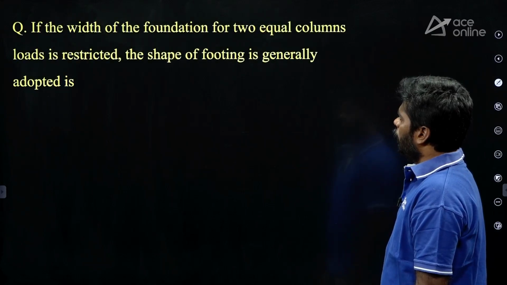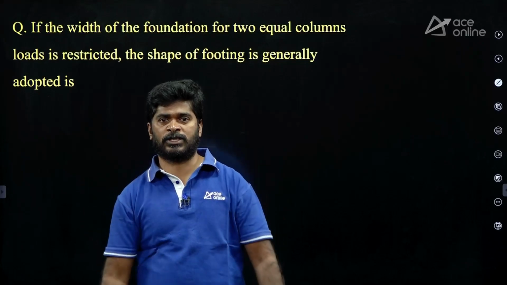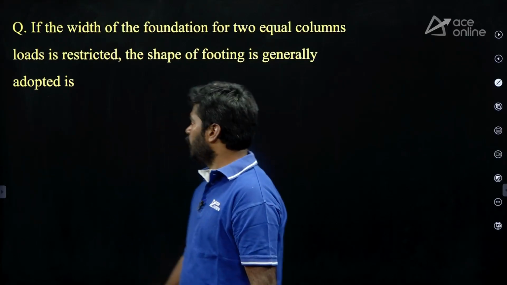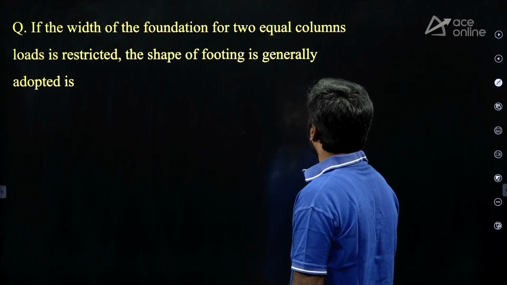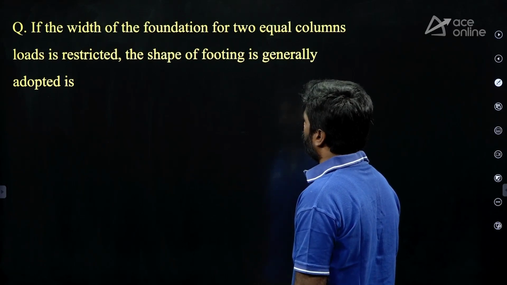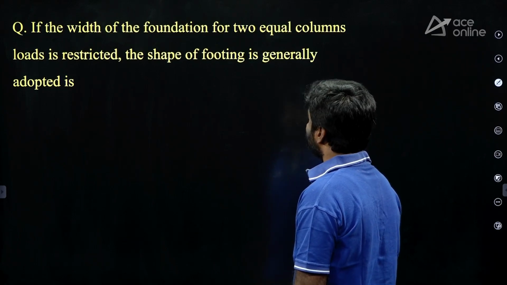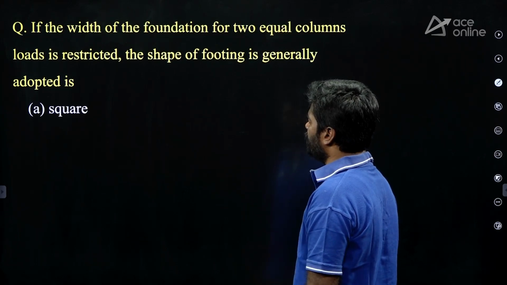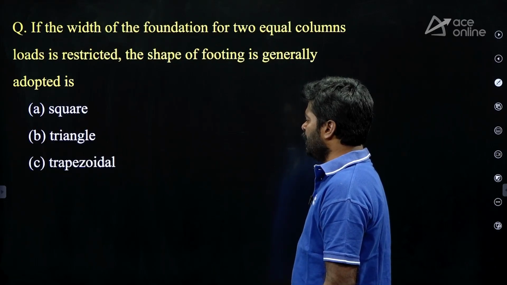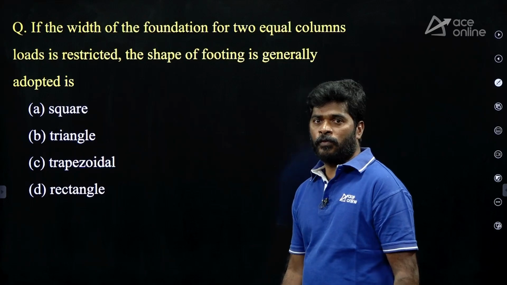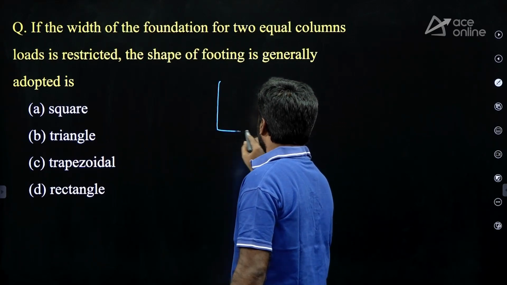Okay, coming to the first question, I'll give you a few model questions for the examination. First question: if the width of foundation for two equal column loads is restricted, the shape of footing generally adopted is: A, square; B, triangle; C, trapezoidal; D, rectangle. Very clearly mentioned in the question, width of footing is restricted.